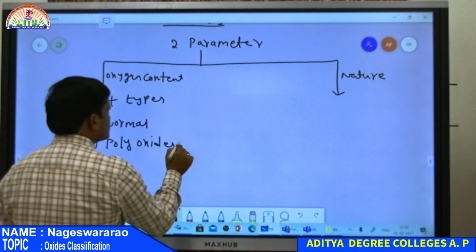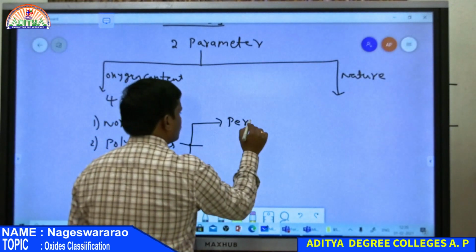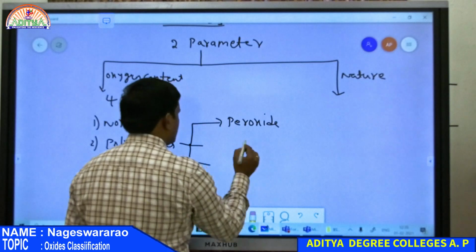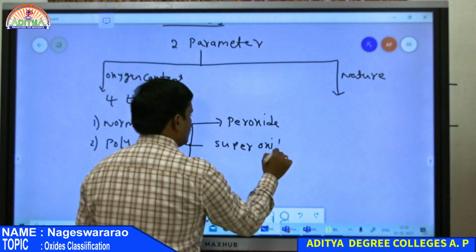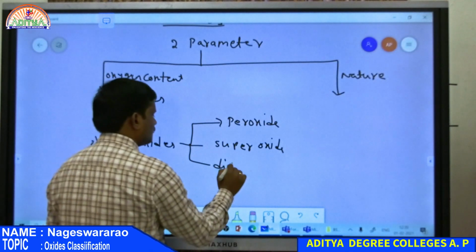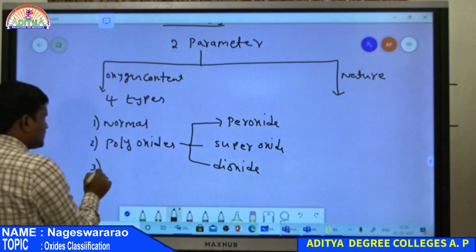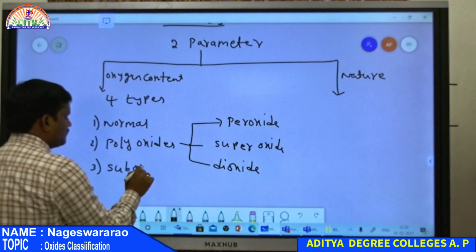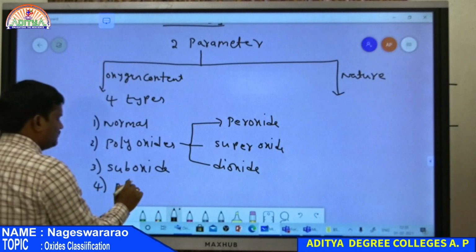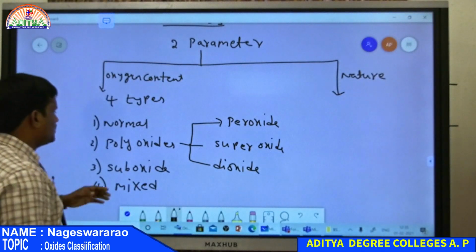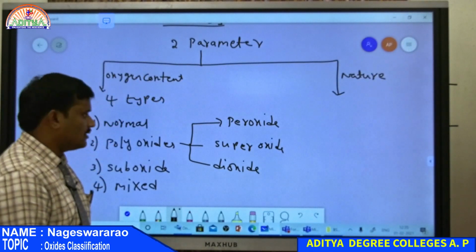Under polyoxides, again 3 types. First one is peroxide, second one is superoxide, and third one is dioxide. And now the third classification is suboxide, and the last one is mixed oxide. So all these are classifications of oxides basing on oxygen content.